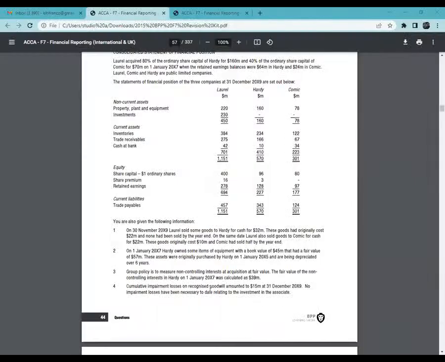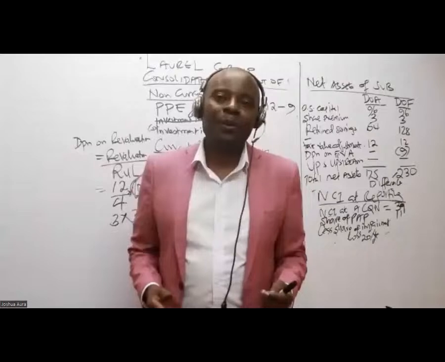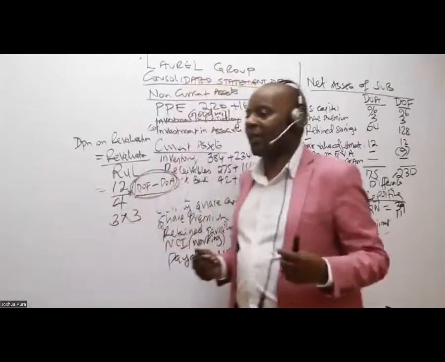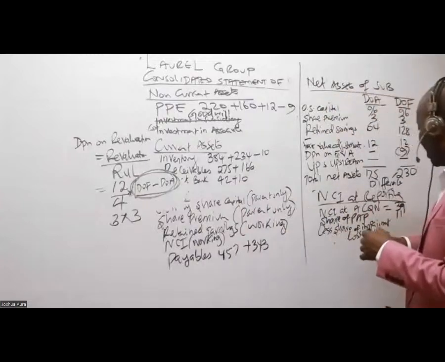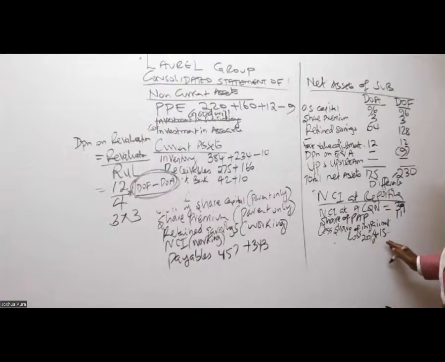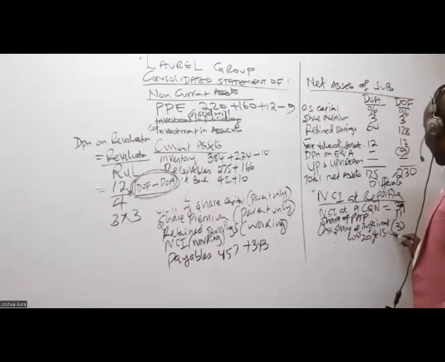We are told here, cumulative impairment losses on recognized goodwill amounted to 15. So out of this 15, NCI must also suffer. You know, it's a partnership. When we make losses, we share with them. When we make profits, we share with them. So now we have made losses in goodwill, which was impaired, 15. We have to share this loss with them. So what is 20% of 15? 20% of 15, somebody is telling me it is 3.